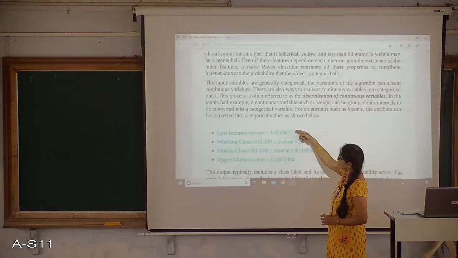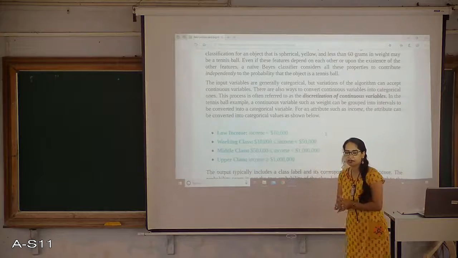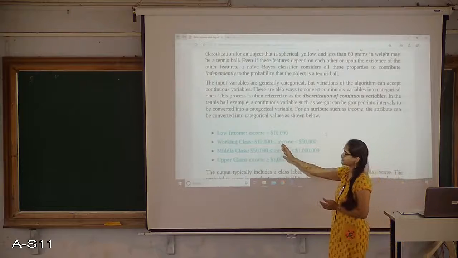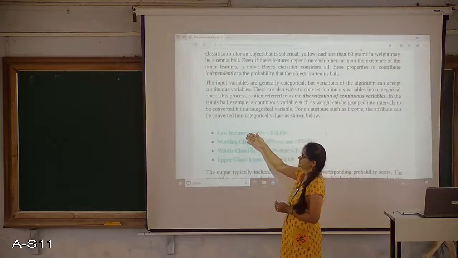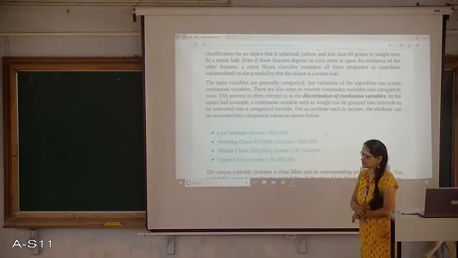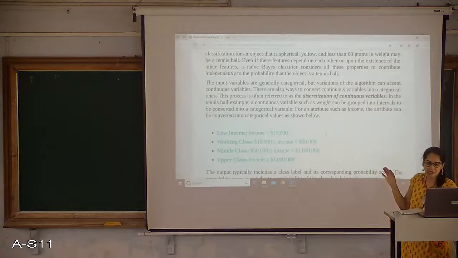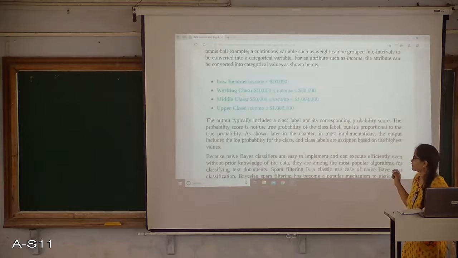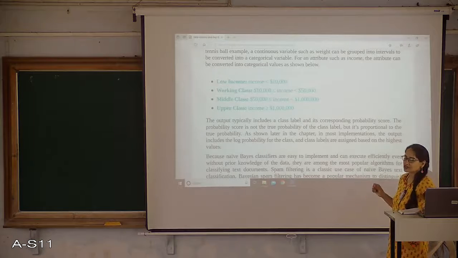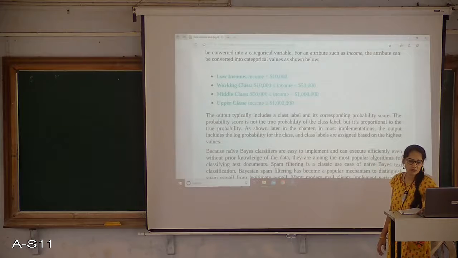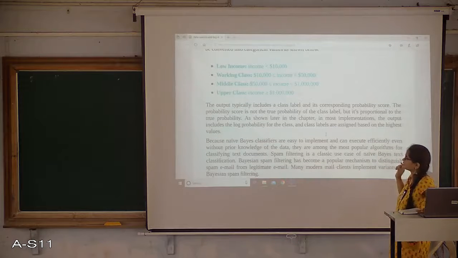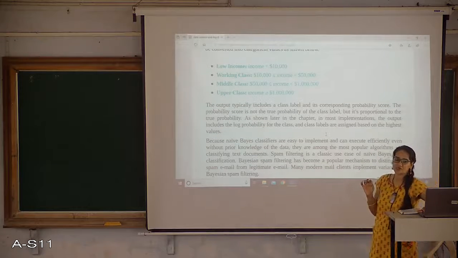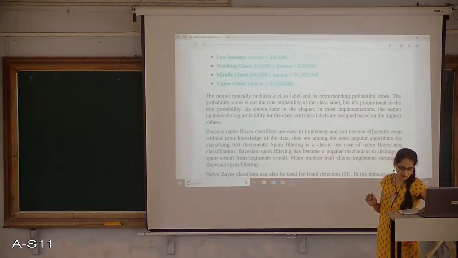So now whatever number I enter in my table, I can convert that continuous value into a categorical value, right. So I am making categories of low income, working class, middle class and upper class. Like this, wherever it is continuous data, I can convert that into categorical data and apply the Bayes theorem. That particular method is called discretization of a continuous variable.